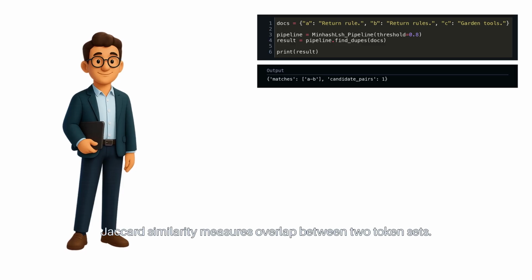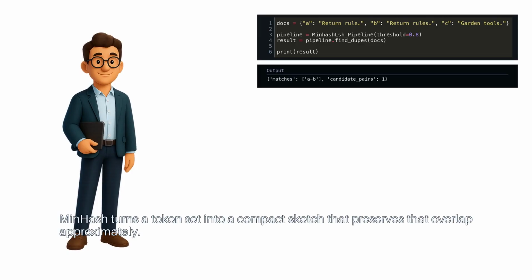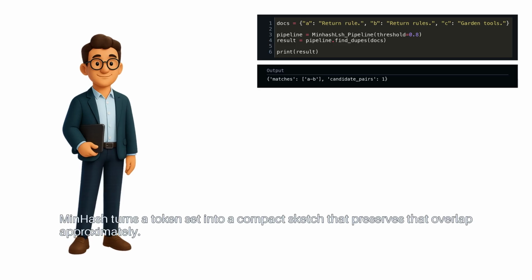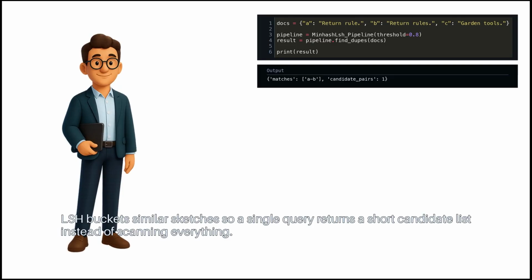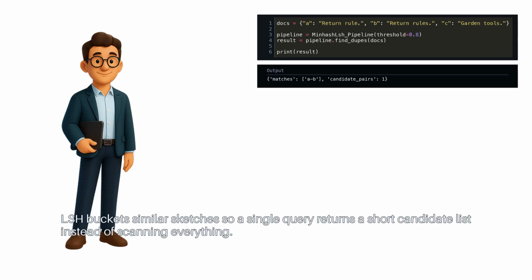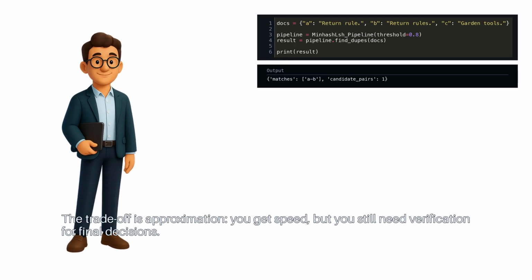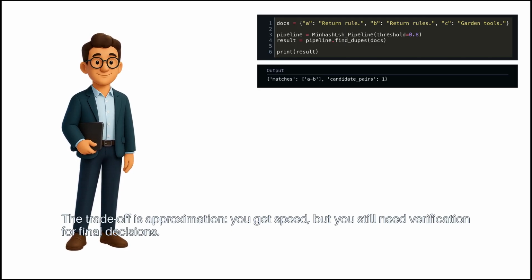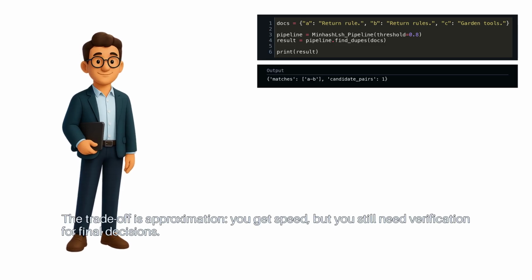Jaccard similarity measures overlap between two token sets. MinHash turns a token set into a compact sketch that preserves that overlap approximately. LSH buckets similar sketches, so a single query returns a short candidate list instead of scanning everything. The trade-off is approximation. You get speed, but you still need verification for final decisions.